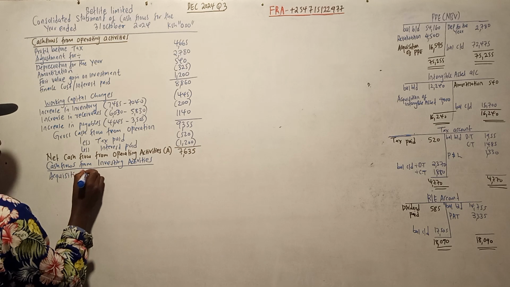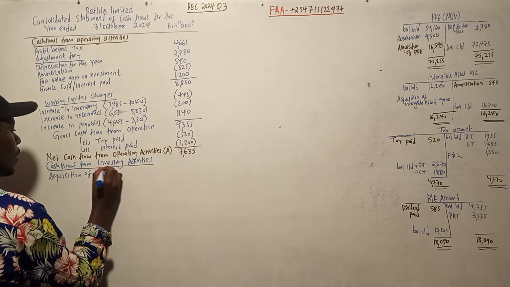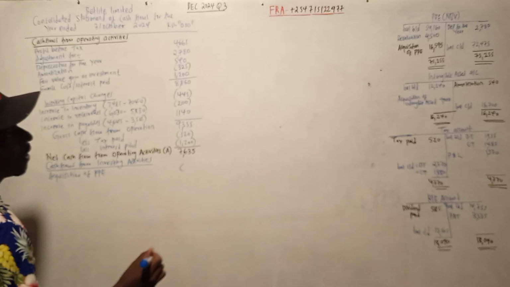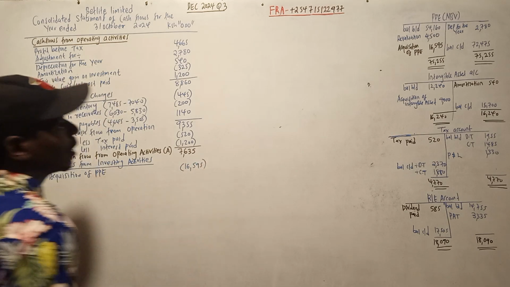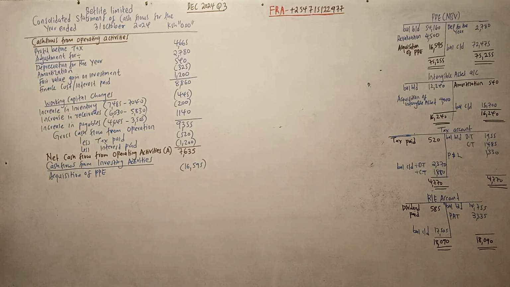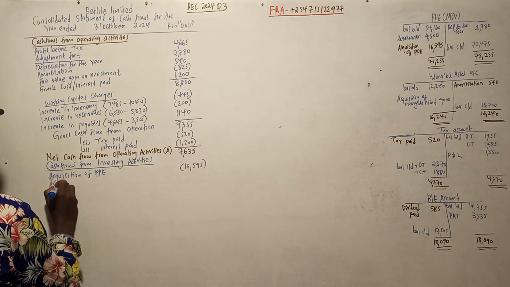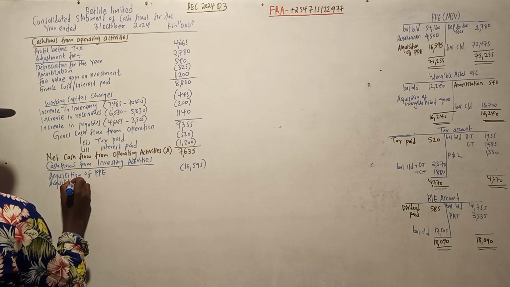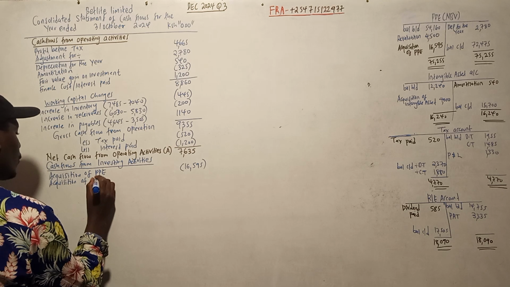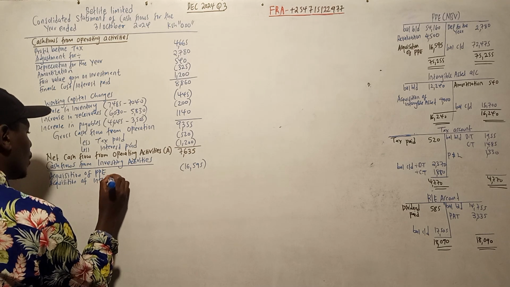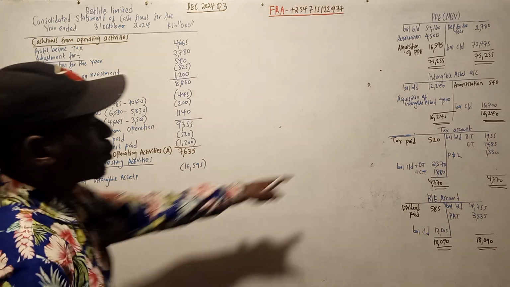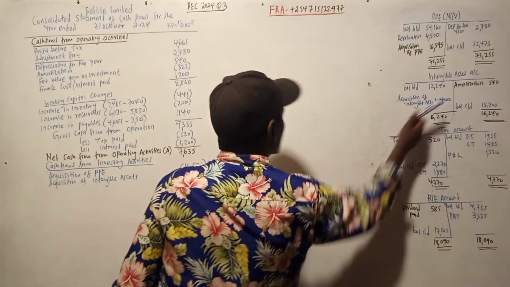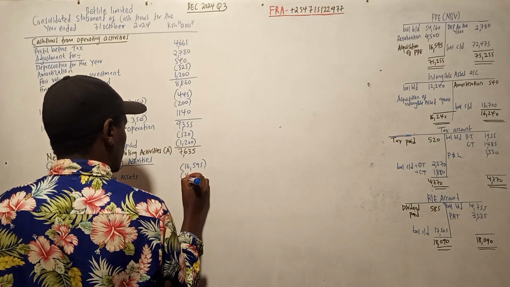Acquisition of PPE. So that's money out, 16. When you acquire something, you pay. That's money out. We also have acquisition of intangible assets. Acquisition was 4,000. This one was 4,000.